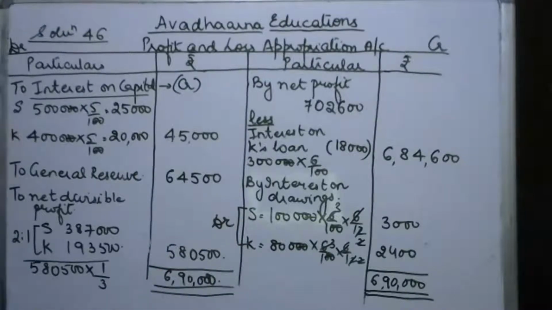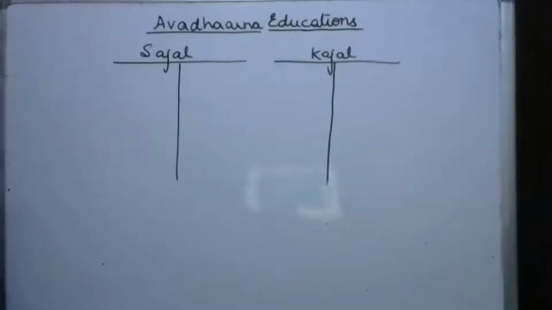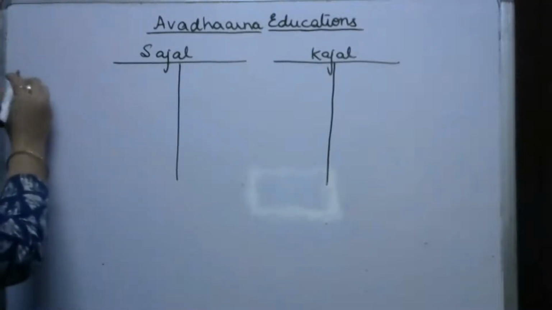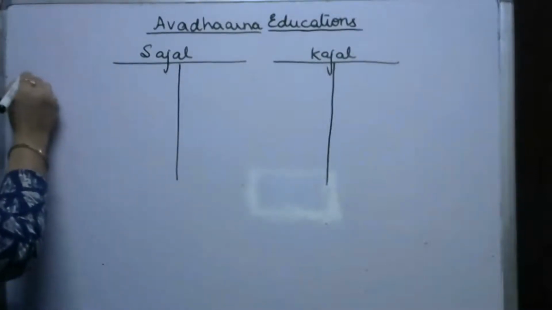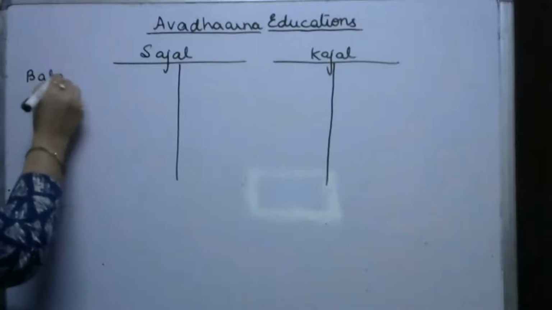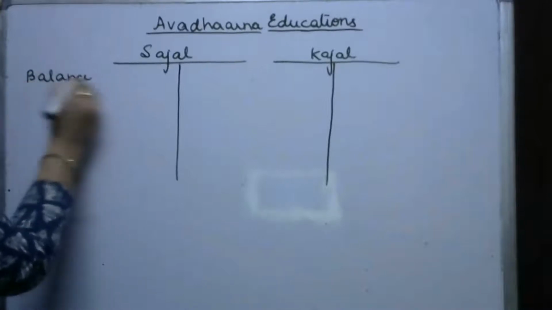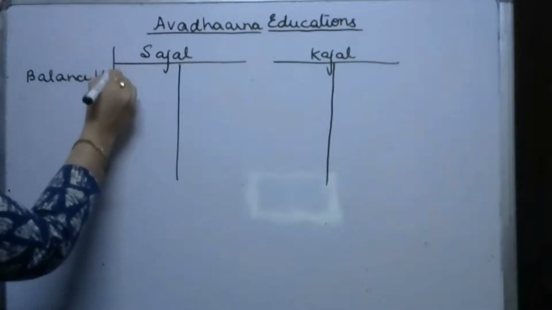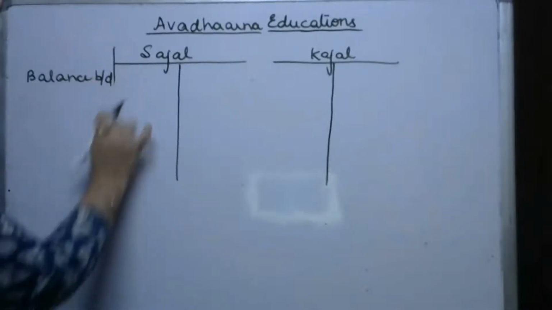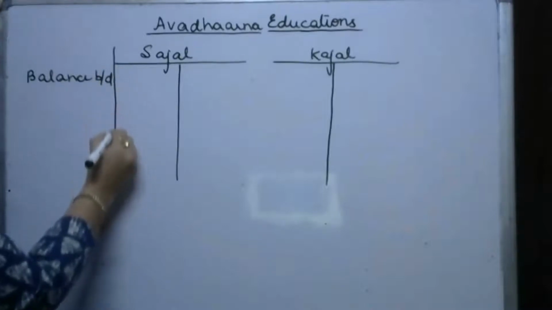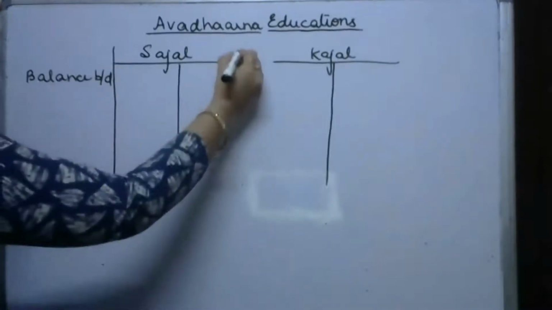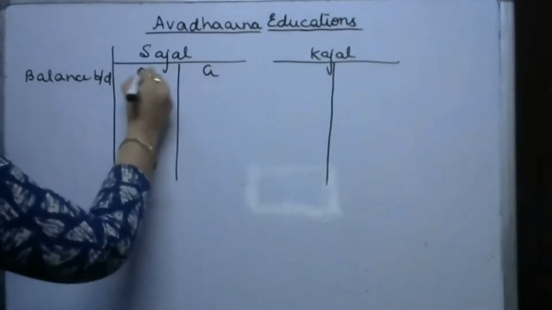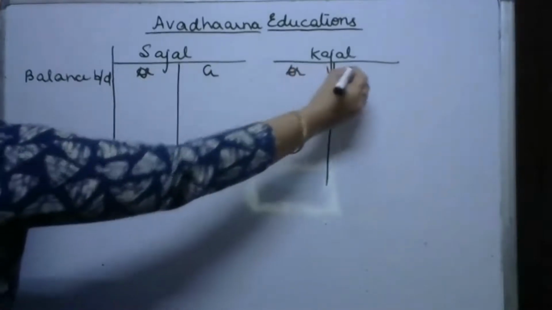Fine. And then we just prepare the partners capital account like. So just to give you a brief idea, first we will transfer the balance of the capital accounts of the partners. See, I am not preparing the capital account, but just to give you the idea, this is the credit side and this is the debit side of the partners capital account.